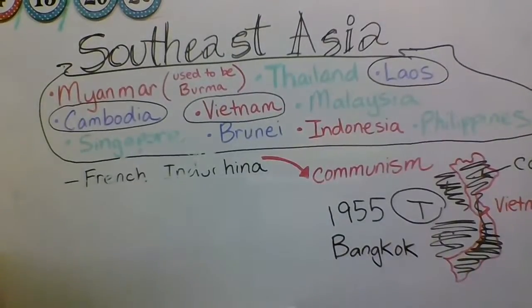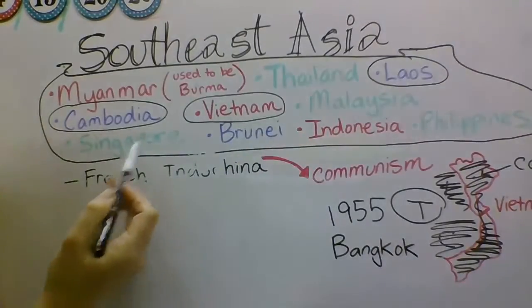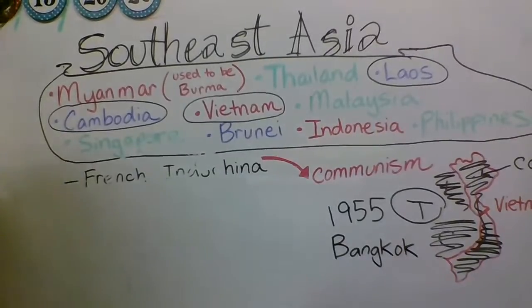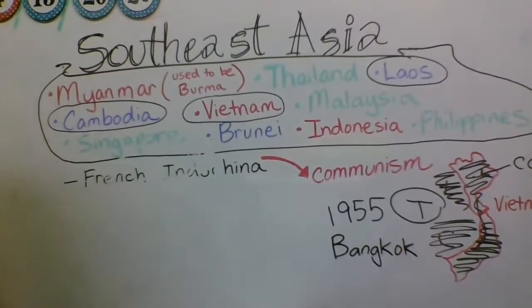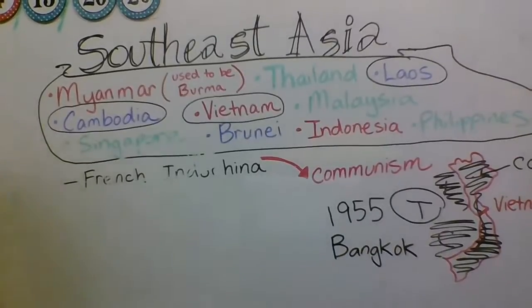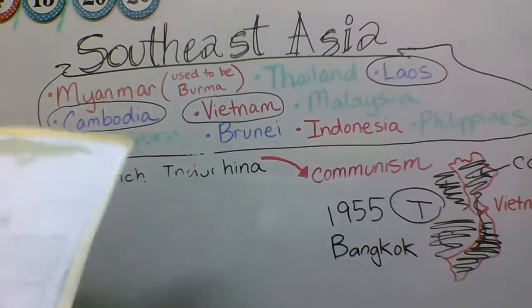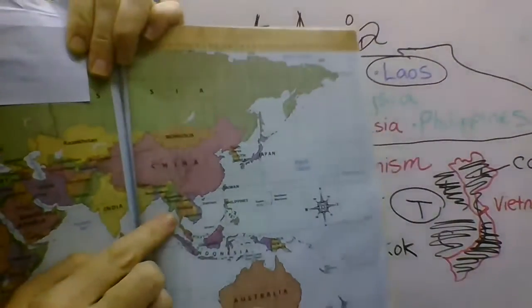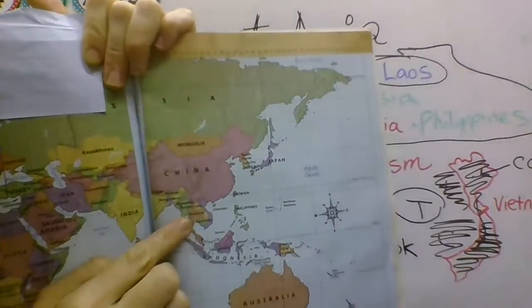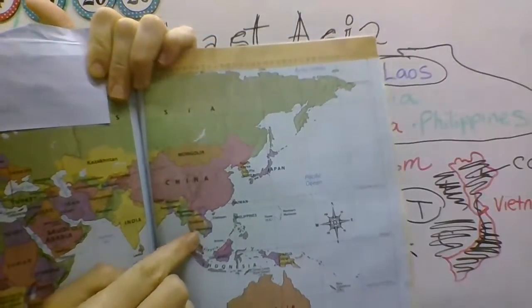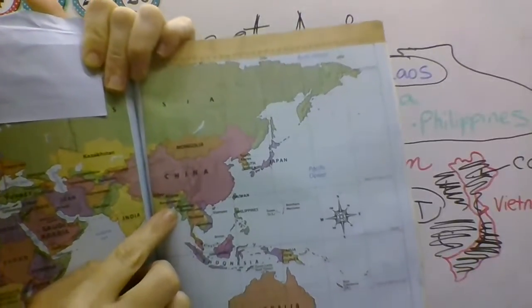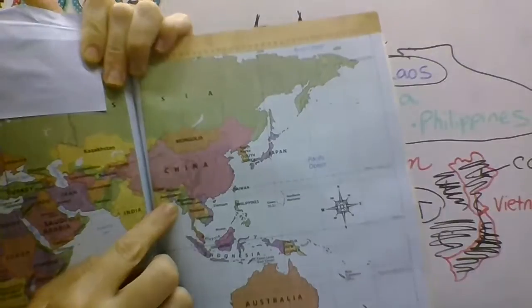All right, and then we'll want to talk about some of these other countries that I listed up on the board. I told you that the rest of these countries, Malaysia, Singapore, Brunei, Indonesia, and the Philippines, are all of our island countries. So let's look at those on the map really quickly. You can see here on our map. So here's Thailand right there. And this is all this peninsula right here, the Malaysian peninsula. And right above Thailand is Myanmar. We're really not going to talk much about that country today.